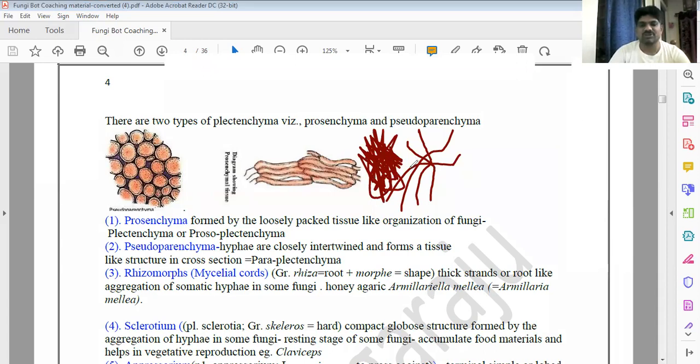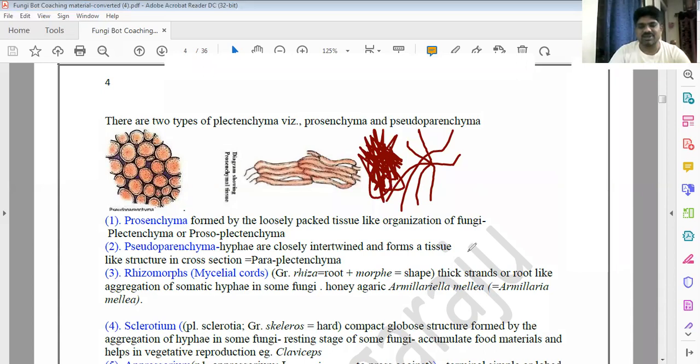These are the basic types. Usually, most of the mycelium hyphae are loosely coiled, but only in rare cases, especially in parasites, it is very tightly coiled.